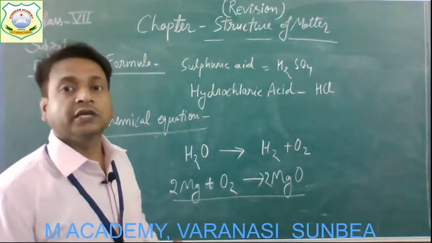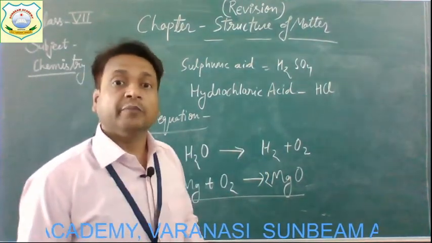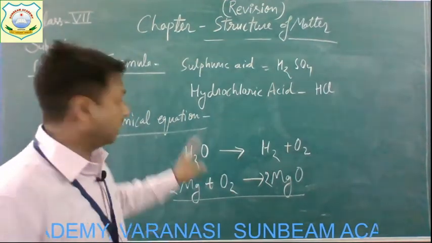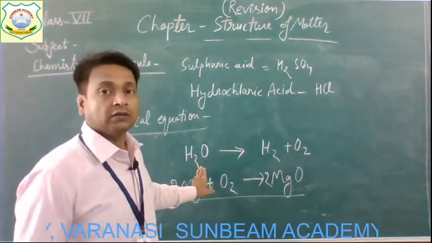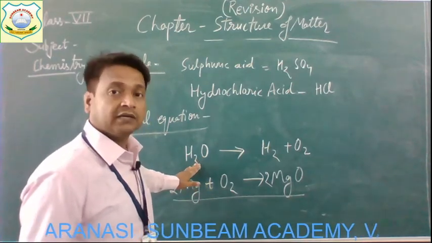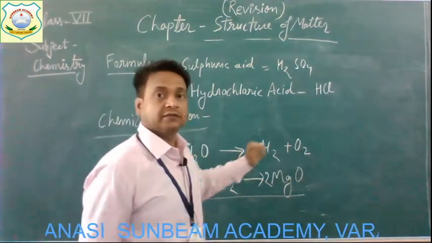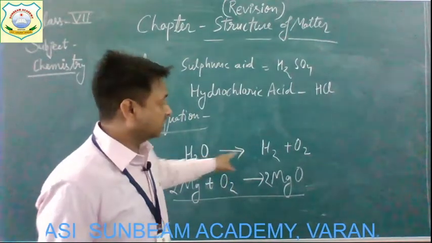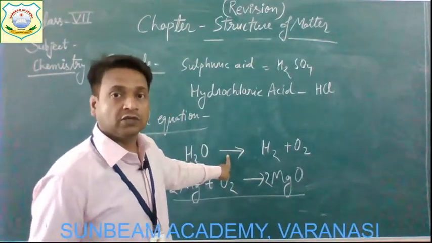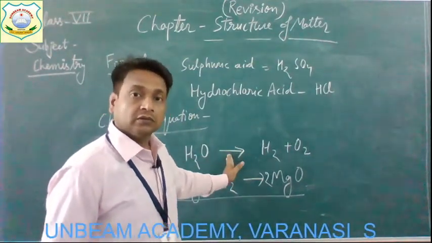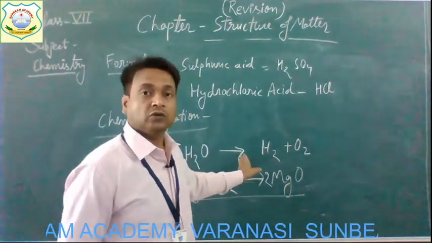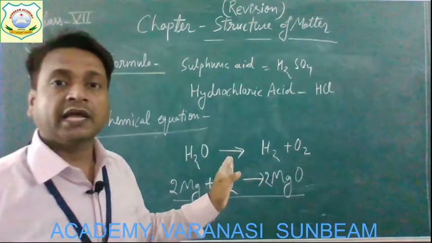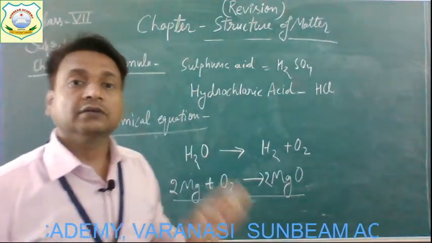No, this equation will not be considered correct because the number of atoms of different elements is not equal on the left hand side and the right hand side. That is why an arrow sign is used between them. On the left hand side of the arrow and the right hand side of the arrow, the number of atoms of different elements should be equal.